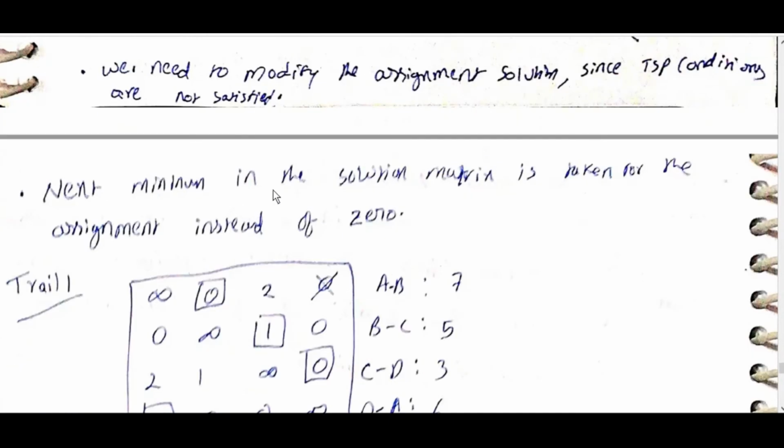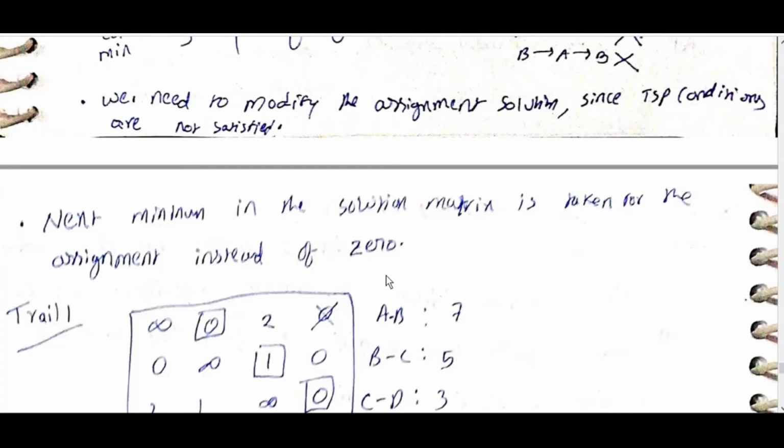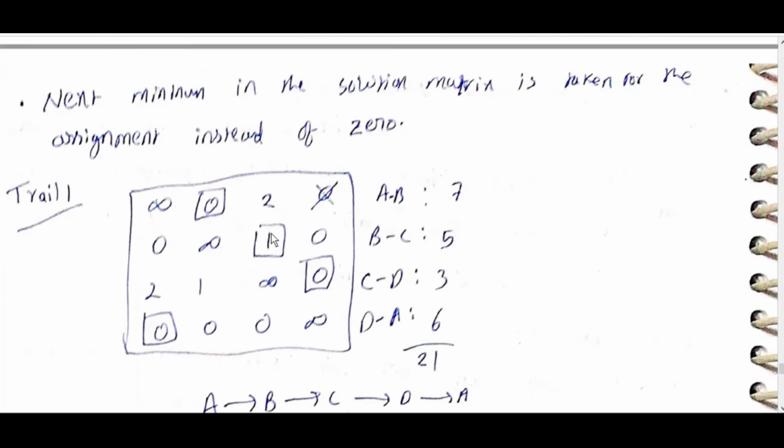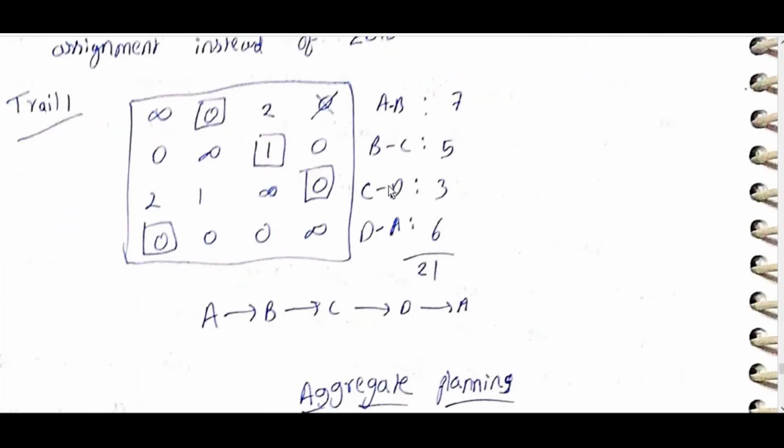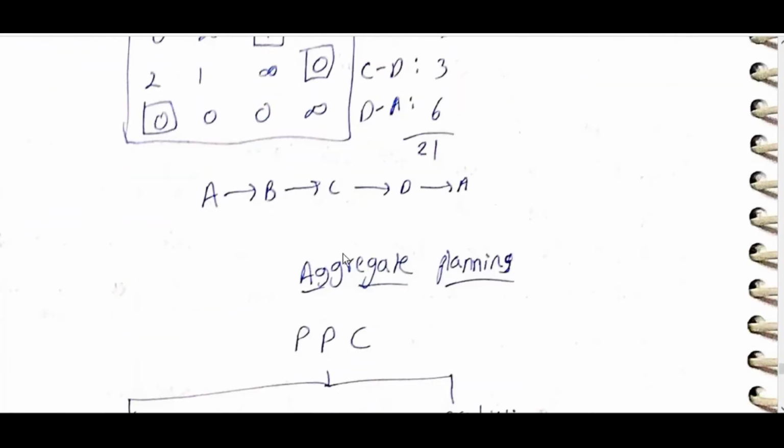Next minimum in the solution matrix is taken, so here 1 instead of 0, then A to B, B to C, C to D, D to A, like this we can take.